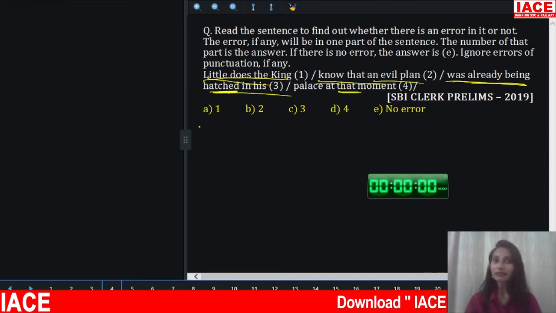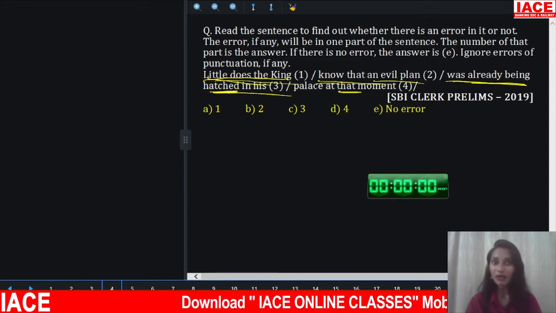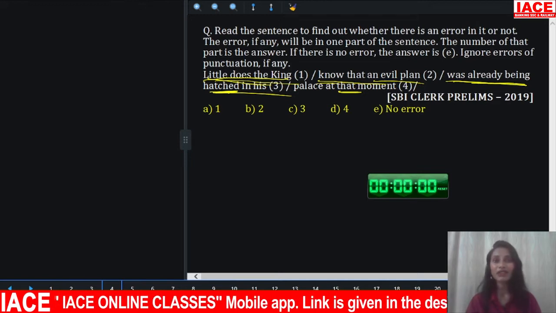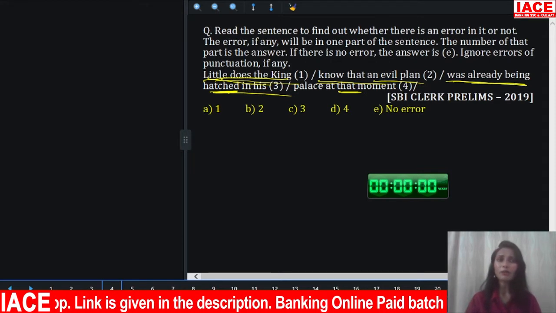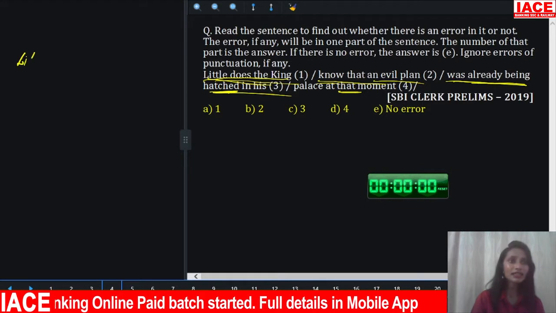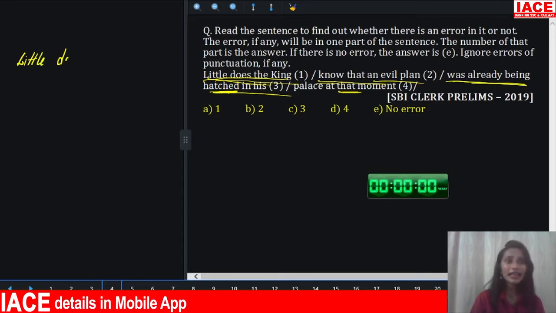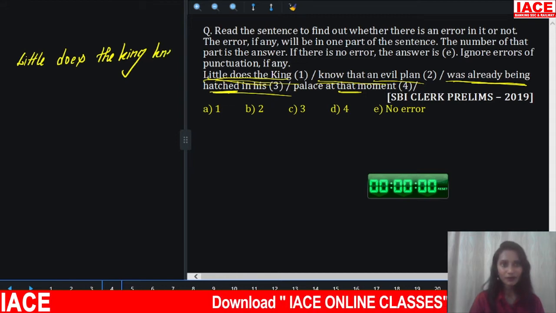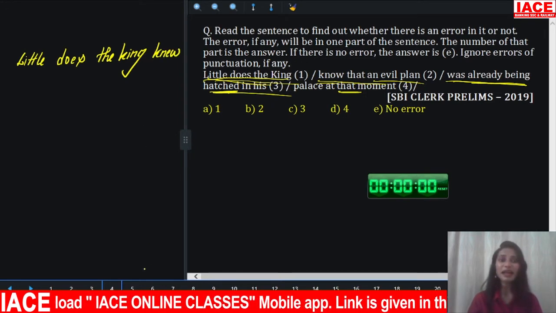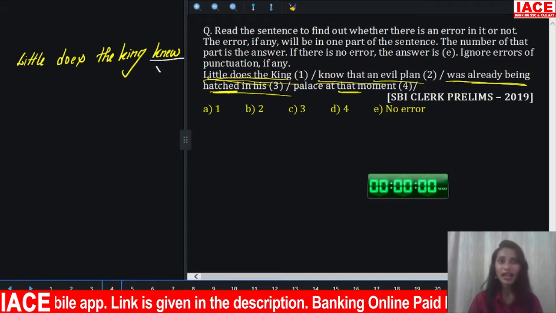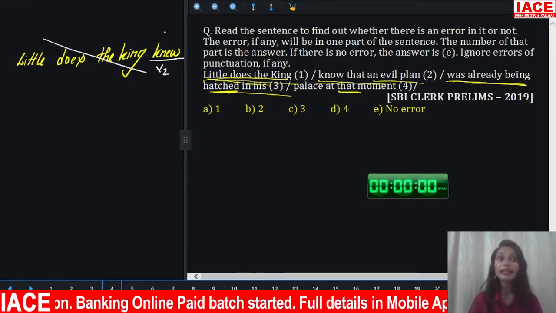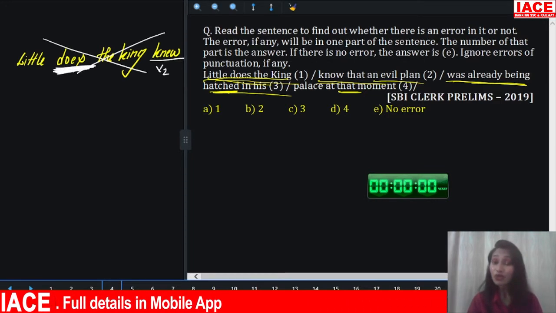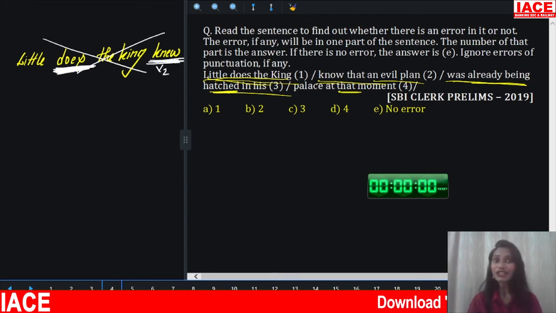Now, what is the error? This first phrase also must be in past tense only, but it is given in present. What we require is past. So you might have a doubt, right? I can write it like, little does the king knew. If you write it like this, knew is the past form of know. So we have made it past, isn't it correct? No, it is incorrect because we have the do form here. We have to change the tense of the do form, not just simply change the main verb.